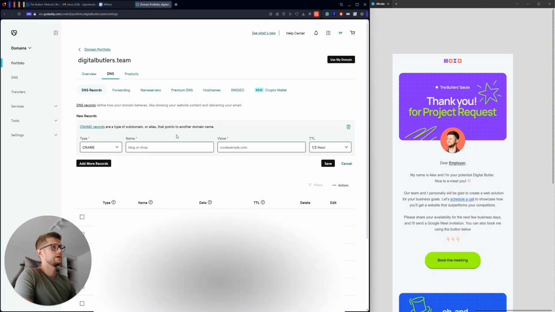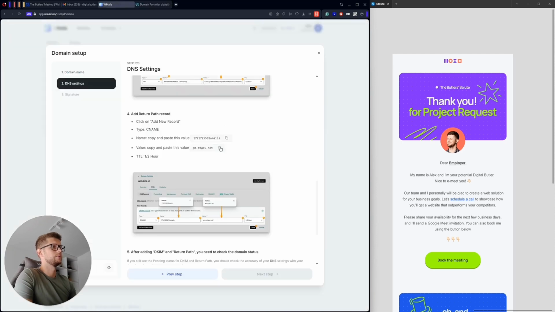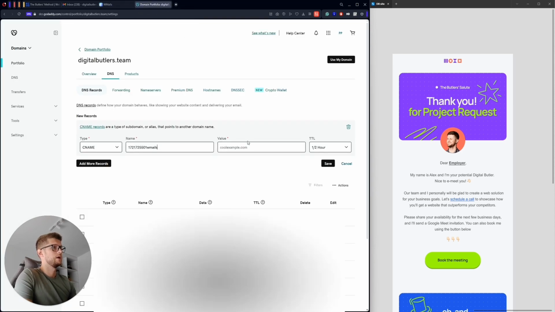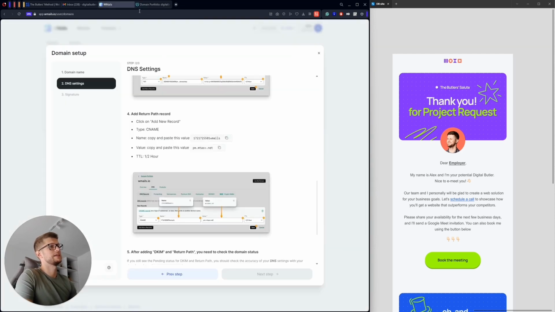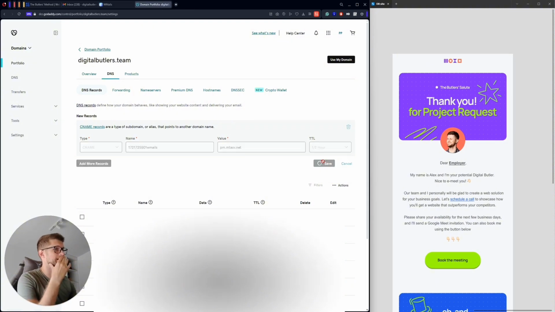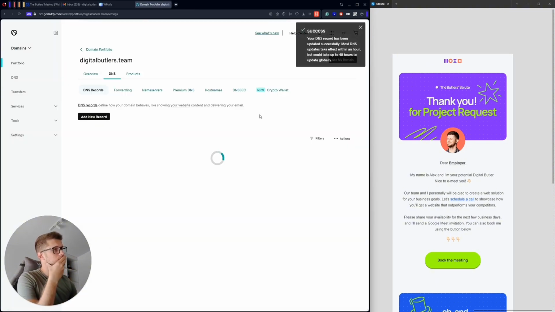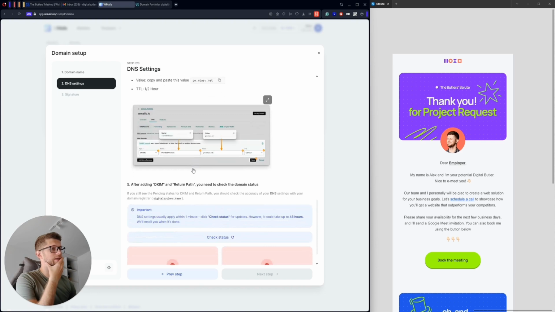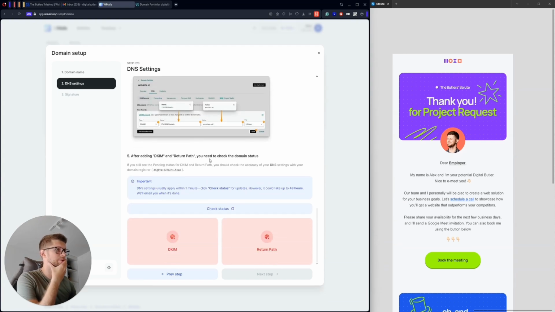CNAME, and we use this as a name, and we use this as value, right? And the same TTL. Okay, cool. So click save. We added this one, and after adding the CNAME record, you need to check the status. Okay, so I'm checking the status now.